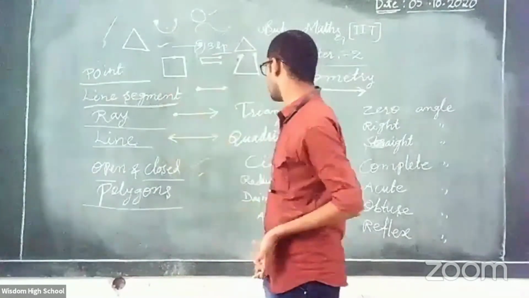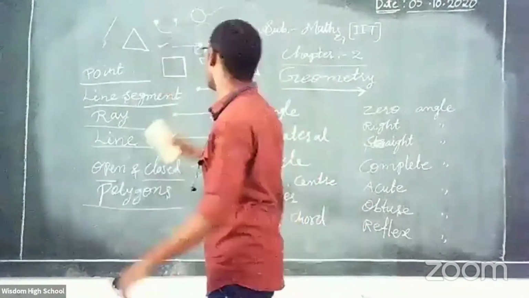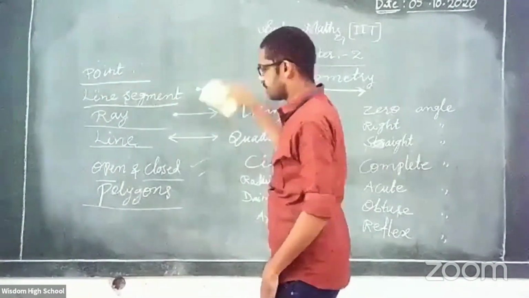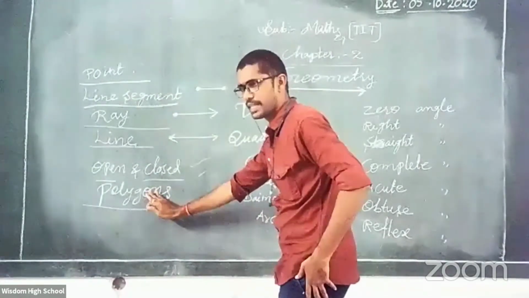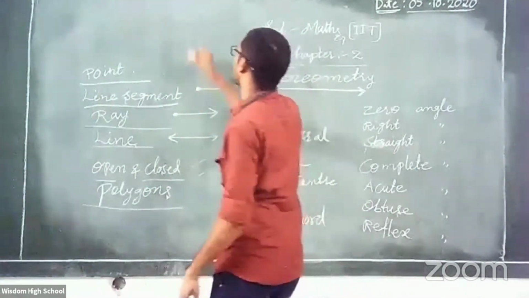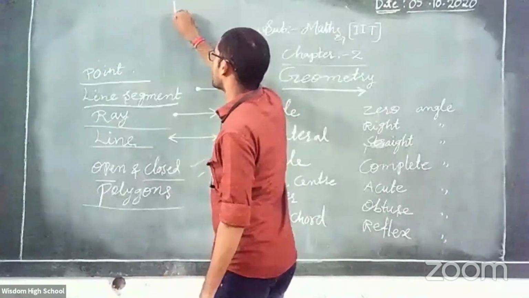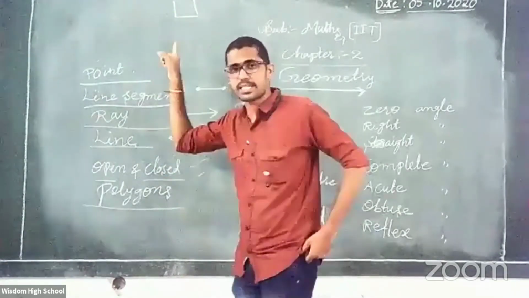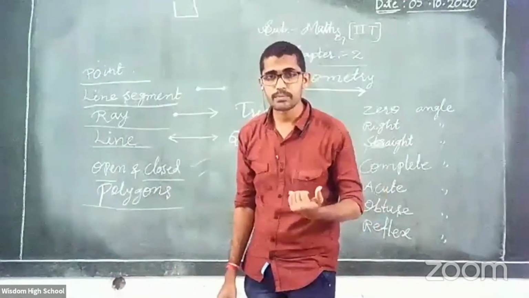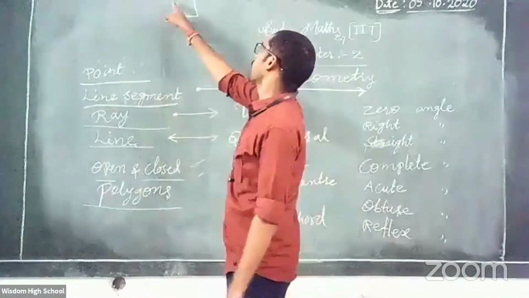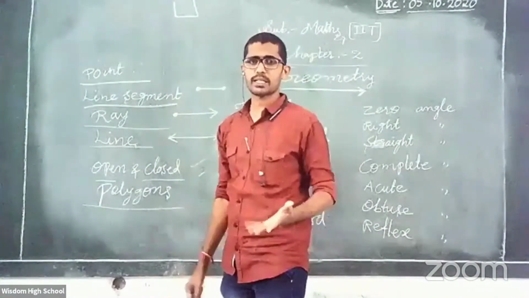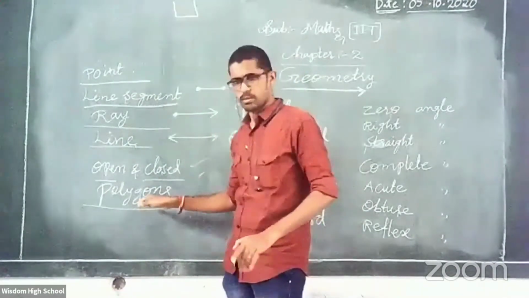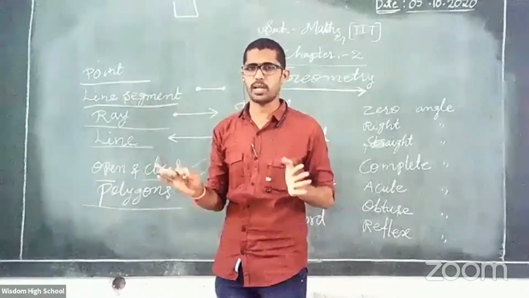So polygons come in different types. Once observe what is here. Suppose an example I have written here. Observe what is a polygon. Clear? Observe here, 1, 2, 3 lines. How many? 3 lines. Is it a polygon? Tell me. No. Why? 1, 2, 3 lines, okay, but that is not a closed figure. That's why it is not a polygon.